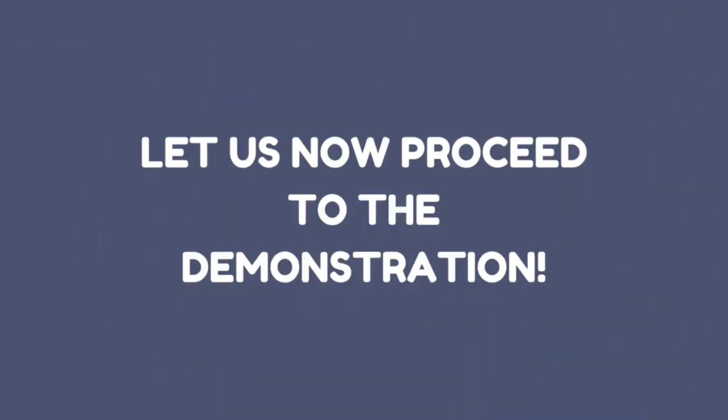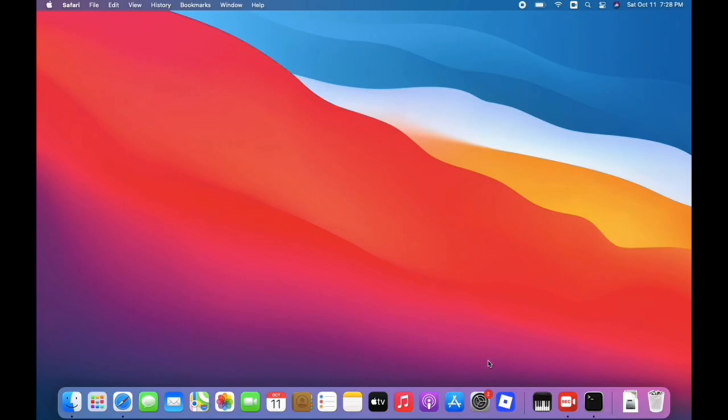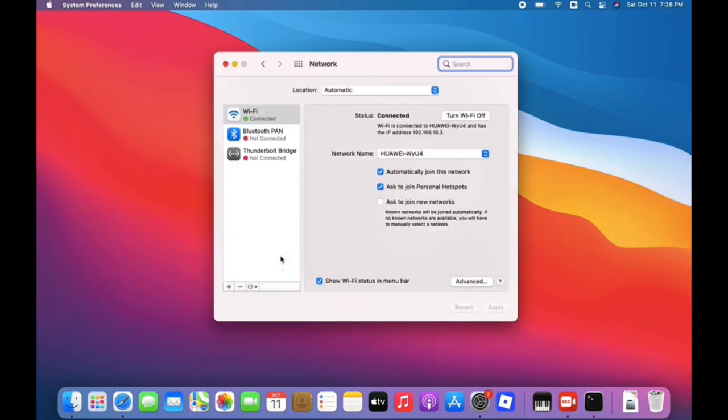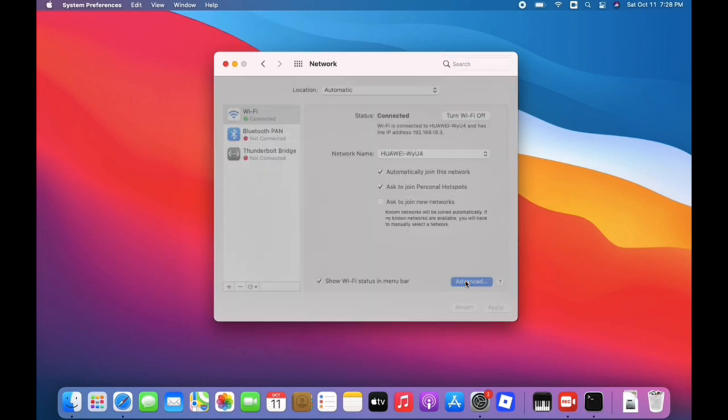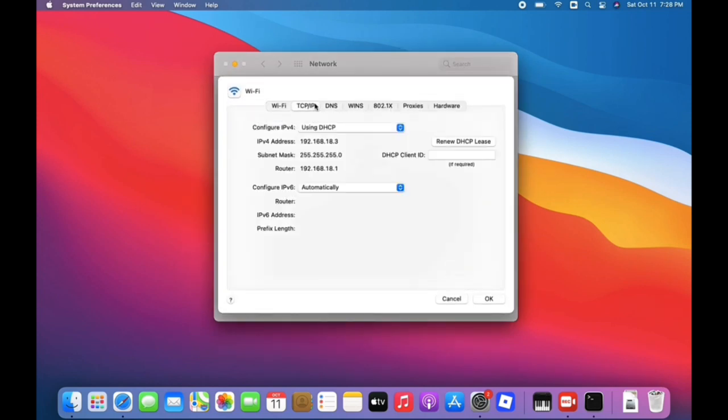So let us now proceed to the demonstration, accessing the router settings. Since I'm using a Mac operating system, finding the router is going to be different. First, go to settings, go to network, click advanced and then TCP/IP. From there, you will see the router's default gateway.